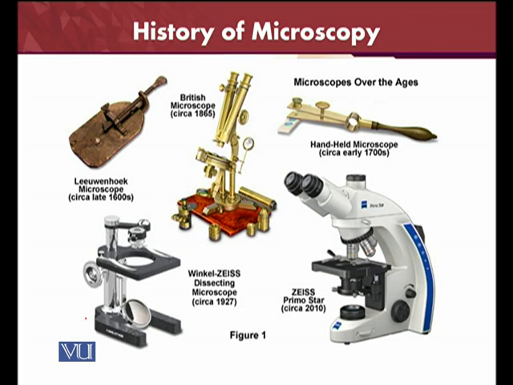We have made this presentation from the historical point of view. First of all, the Leeuwenhoek microscope in the 1660s, then the British microscope, and it goes on similarly. Over the ages the microscope has changed its shape, and it has given us a better view to see objects and microorganisms. This is the early 1870s microscope, and then in 1927 the microscope was invented like this, and now we can see the microscopes present in laboratories, the fluorescence microscope or the binocular microscope. We will see the different kinds of microscopes invented over time in the next slides.